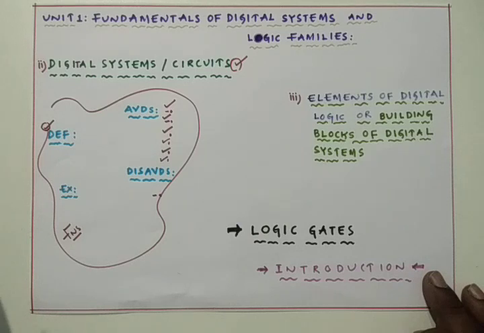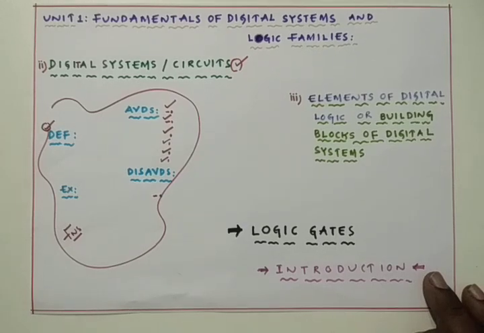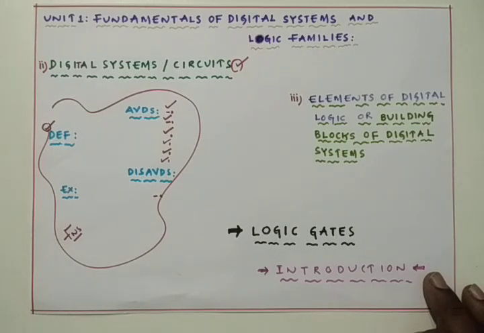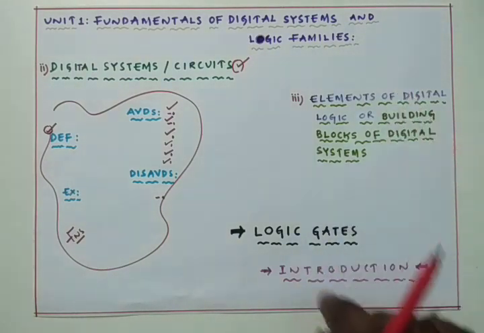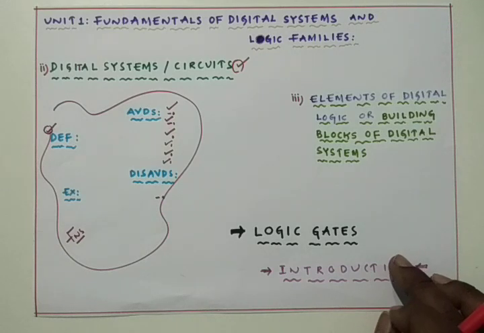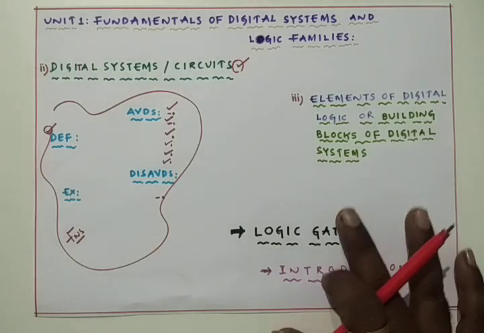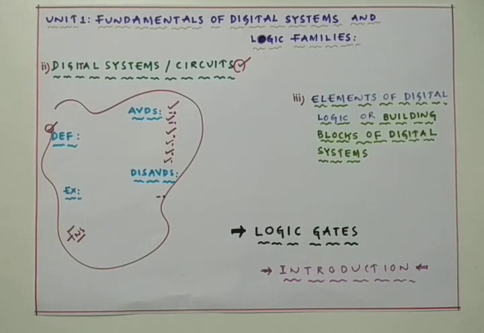So here most logic gates take an input of 2 binary values. What are the binary? I will discuss afterwards. And the output is a single value of either 0 or 1. That means in the digital circuits or systems, the basic building blocks are called logic gates.